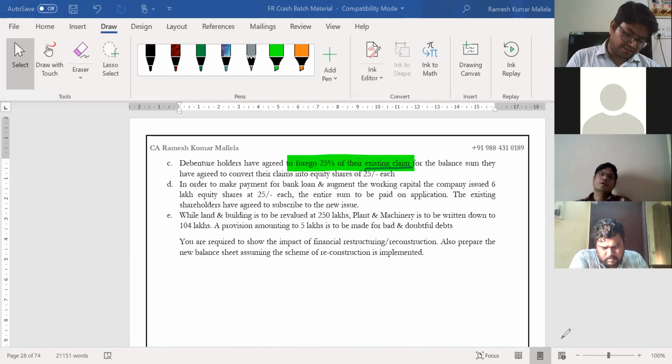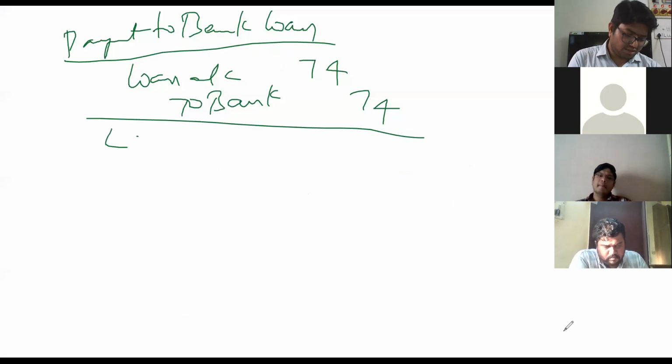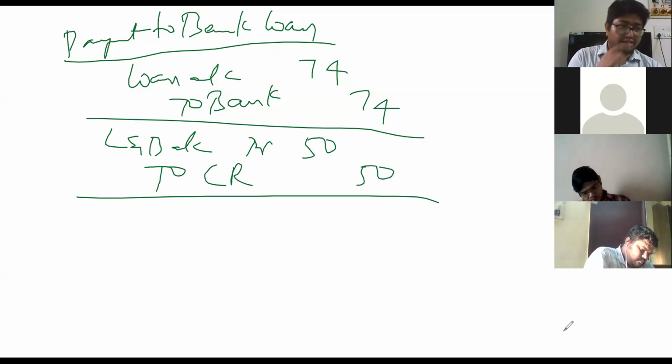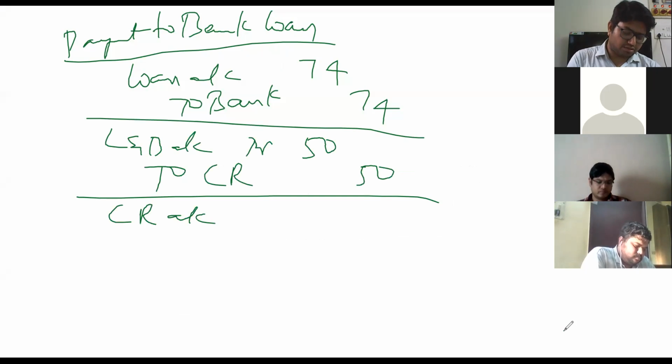So please write that entry: land and building account debit to capital reduction 50, 50, and after that it is going to be capital reduction utilization.